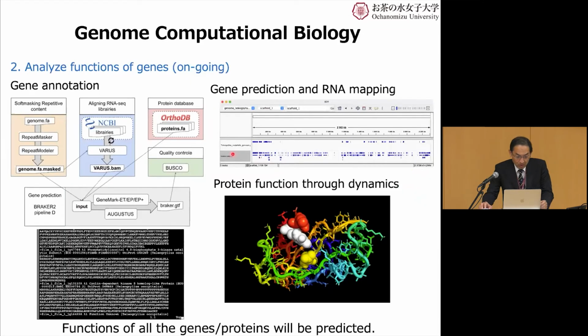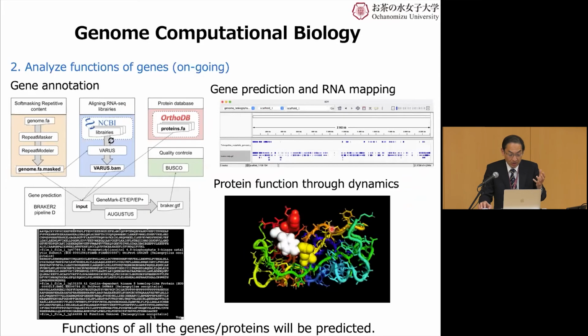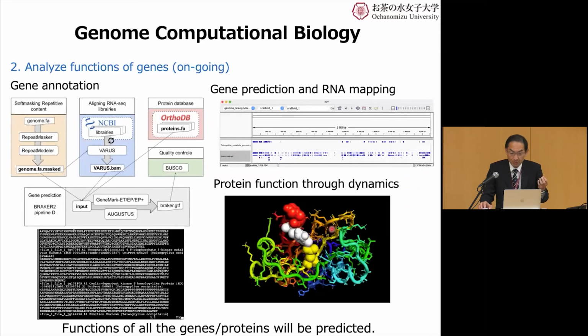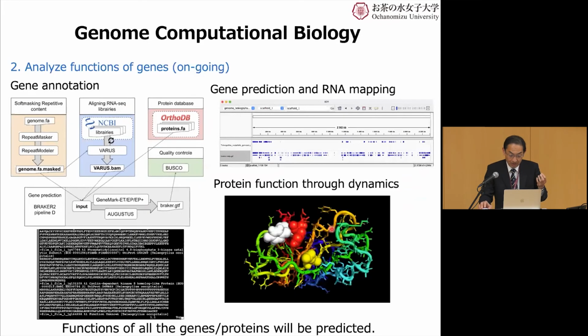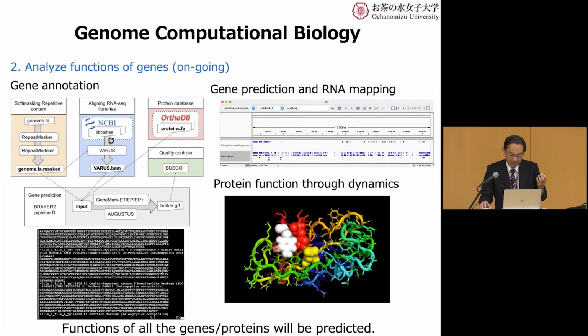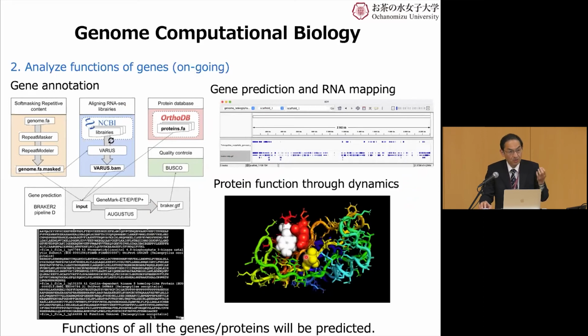Currently we're doing gene annotation, which means determining the gene sequence and determining the protein sequence. And then based on these protein sequences, we can understand the movement or the dynamics of the proteins. Apparently, the right-hand side here seems very odd, but actually this is the real movement of the proteins, which is directly connected to the function of the protein, and that determines the phenotype of the crickets.